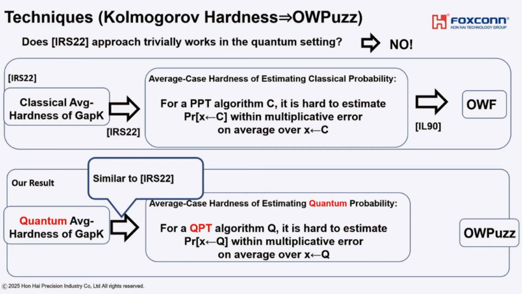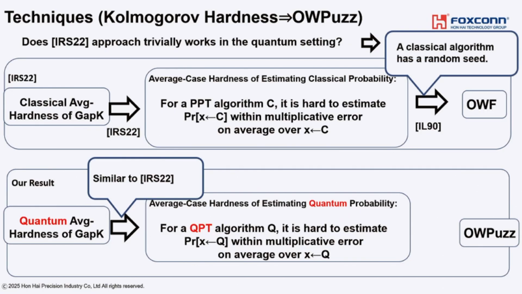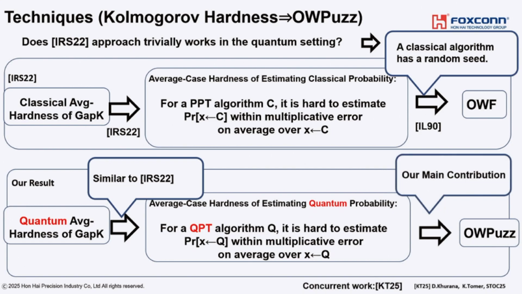In particular, in the classical case, for obtaining one-way function from average case hardness of estimating classical probability, they use the fact that a classical algorithm has a random seed. On the other hand, in the quantum case, we don't have a random seed, so we need to overcome that difficulty. Note that there exists a concurrent work by Khurana and Tomer, which obtains a similar result for showing this direction. So let me explain the outline of this direction.